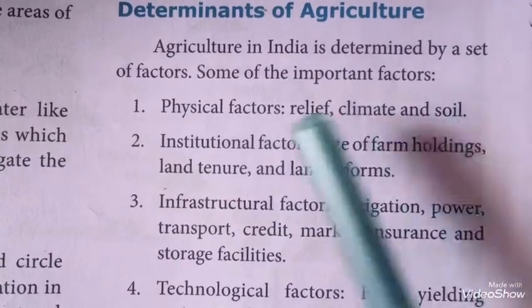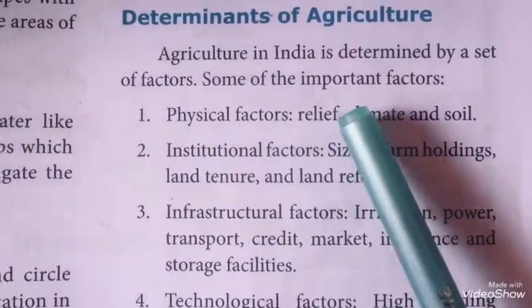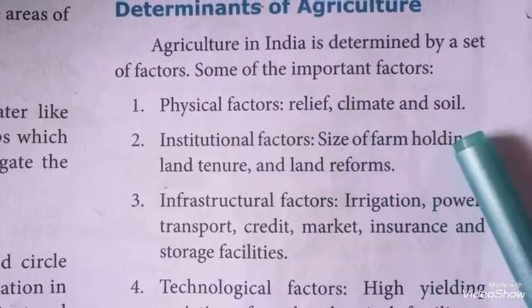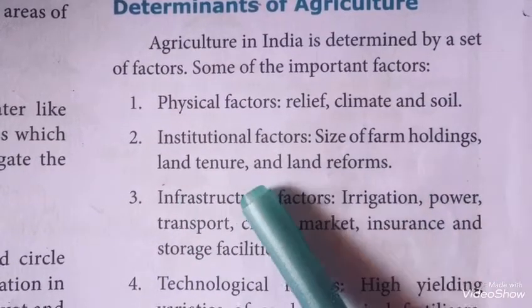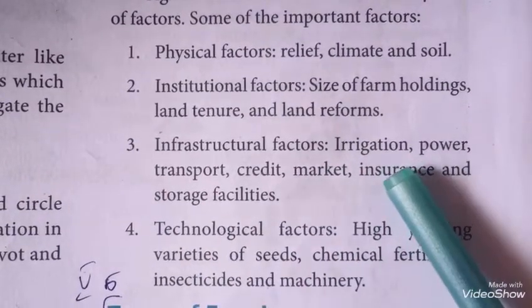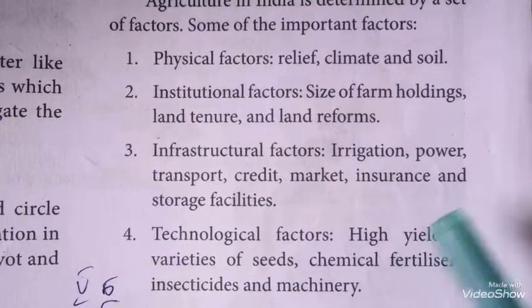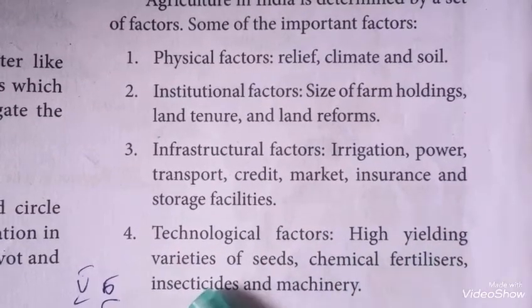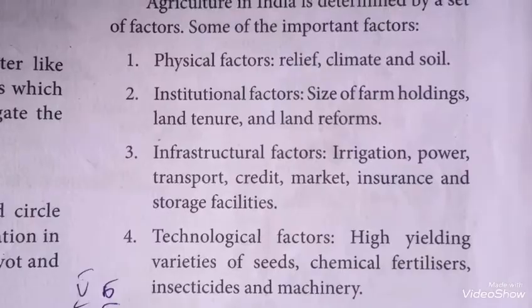Determinants of agriculture. Agriculture in India is determined by a set of factors. Some of the important factors are physical factors, that is relief, climate and soil. Institutional factors: size of farm holdings, land tenure and land reforms. Infrastructural factors: irrigation, power, transport, credit, market, insurance and storage facilities. Technological factors: high yielding varieties of seeds, chemical fertilizers, insecticides and machinery.